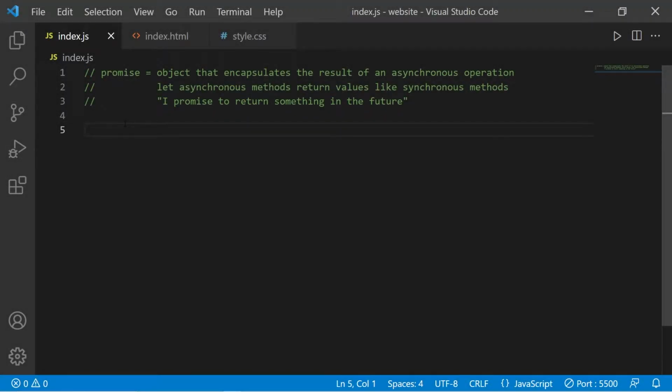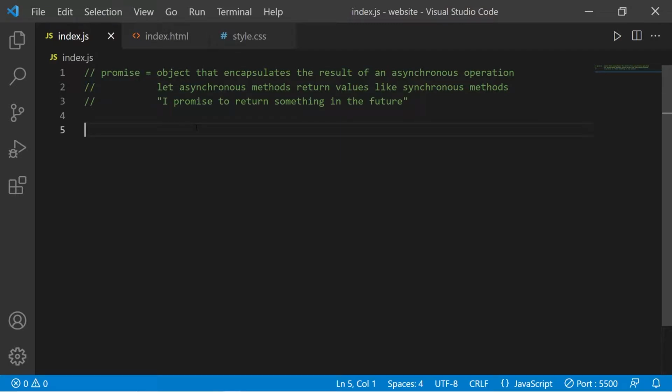Hey everybody, we have a big topic today. That is promises. Promises are an object that encapsulate the result of an asynchronous operation. A benefit is that they let asynchronous methods return values like they were synchronous. It's a promise to return something in the future.